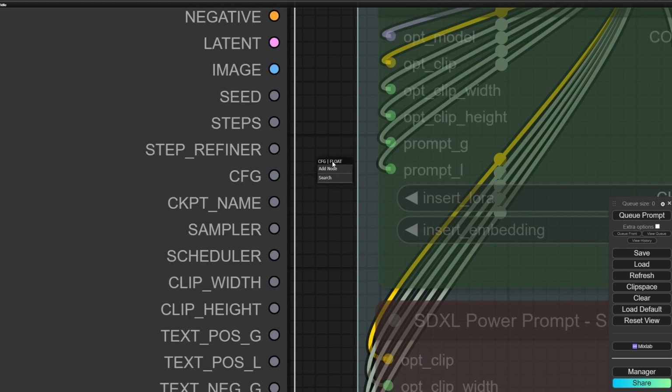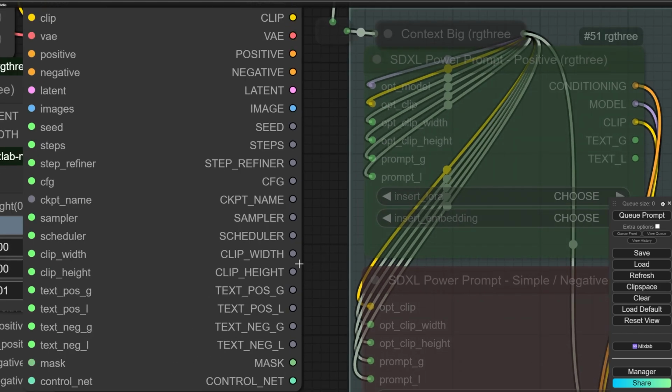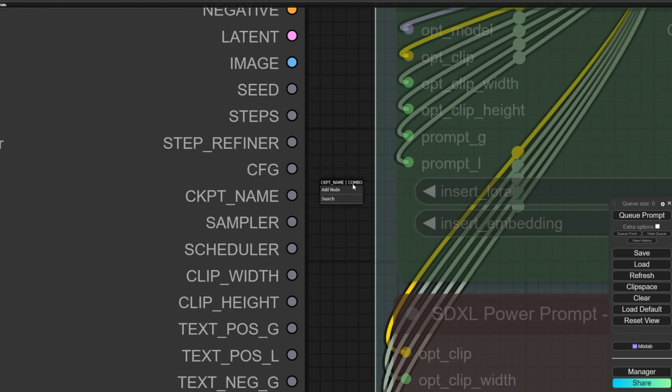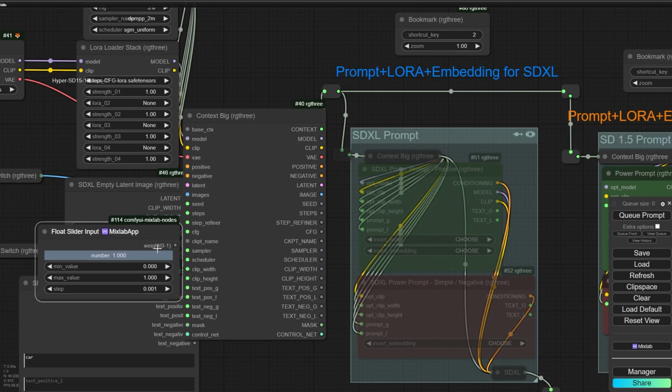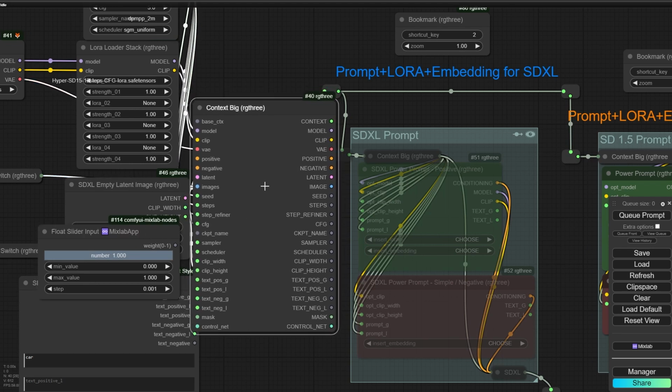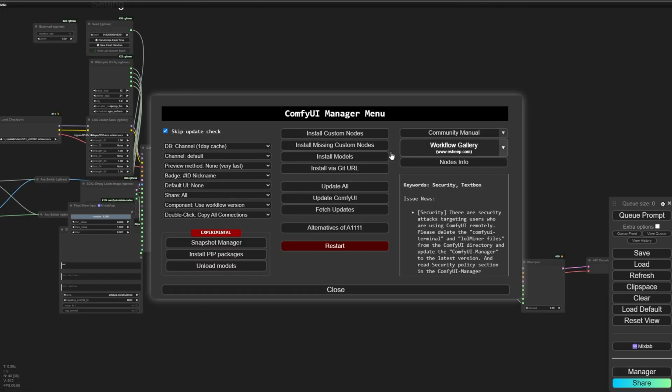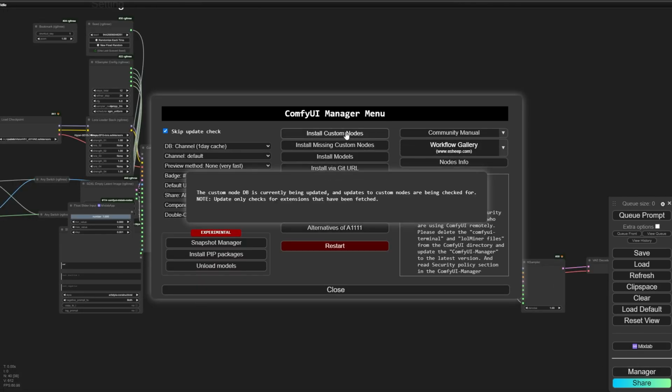For example, CFG is float. You can read it here. Steps is integer. Seed is integer. Okay. Image is image. And CKPT name is combo. For converting different values, for example, integer or float to other kinds of formats, I also have to install another extension. Now I have to install Comfyroll Studio.